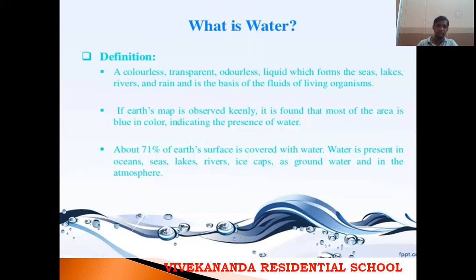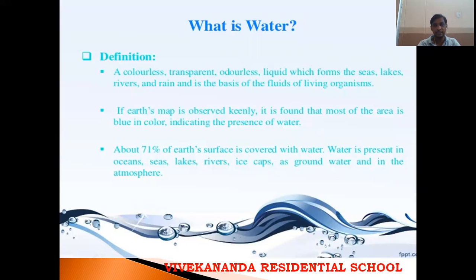Groundwater means the water that is present inside the Earth's surface. The next is atmosphere. In the atmosphere, some water is present in the form of water vapor. So it covers nearly 71%. If I take the total 100% as Earth's surface, 71% of Earth is covered with water.